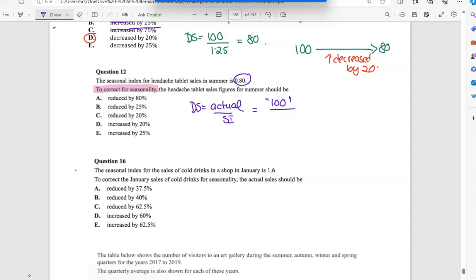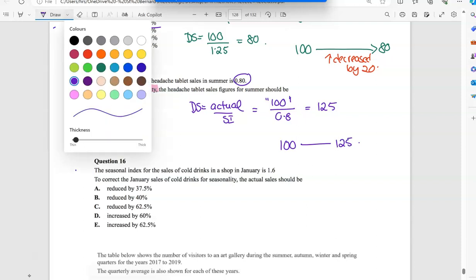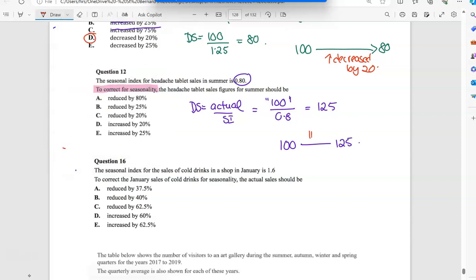So when we're deseasonalizing, are they going to go up or down? They're going to go up, aren't they? So you end up with 125. We went from 100 to 125. So we've increased by 25%. So you can get rid of a few choices pretty quickly if you look.